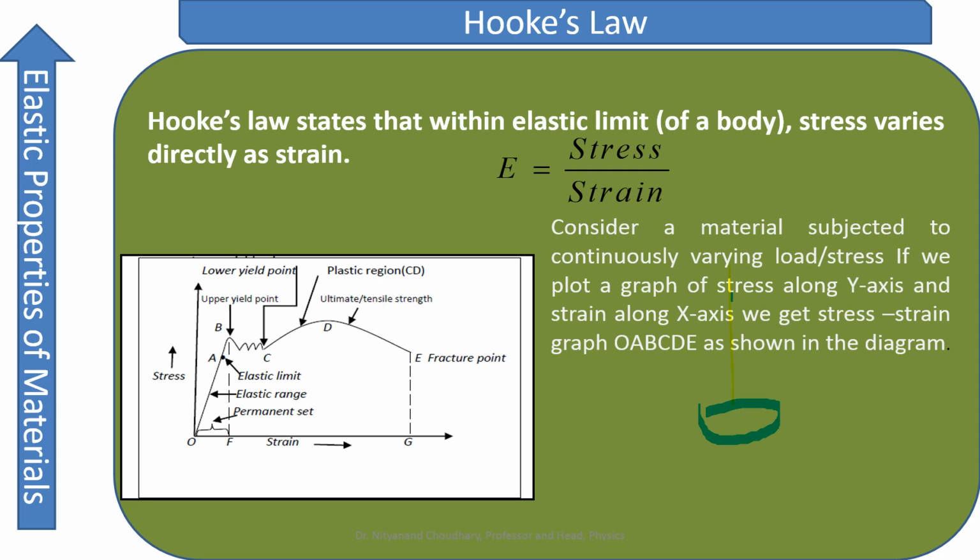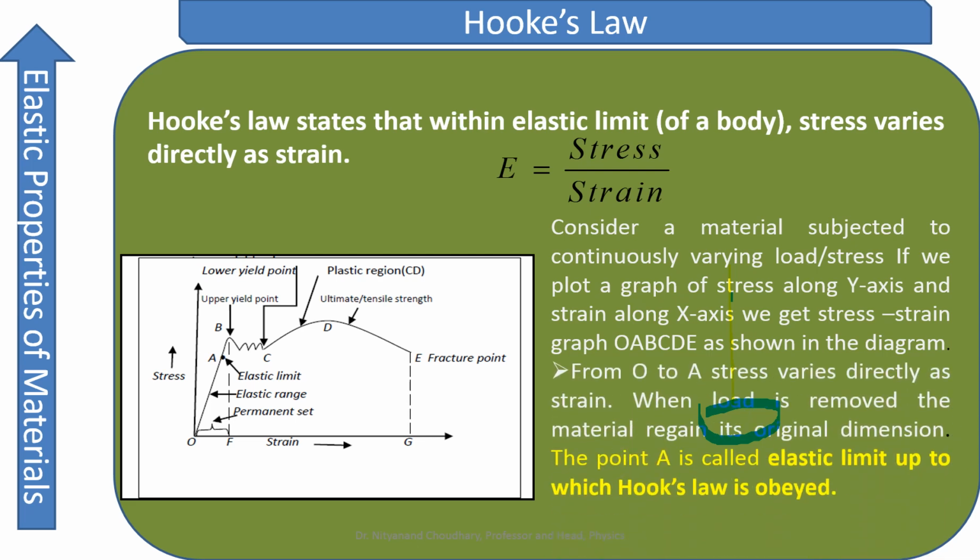So let us see. Consider a material subjected to a continuously varying load or stress. If we plot a graph of stress along the y-axis and strain along the x-axis, we get a stress strain curve, which we have named O, A, B, C, D, E and G. You can see in this diagram, from O to A, as I have explained, the stress varies directly to the strain.